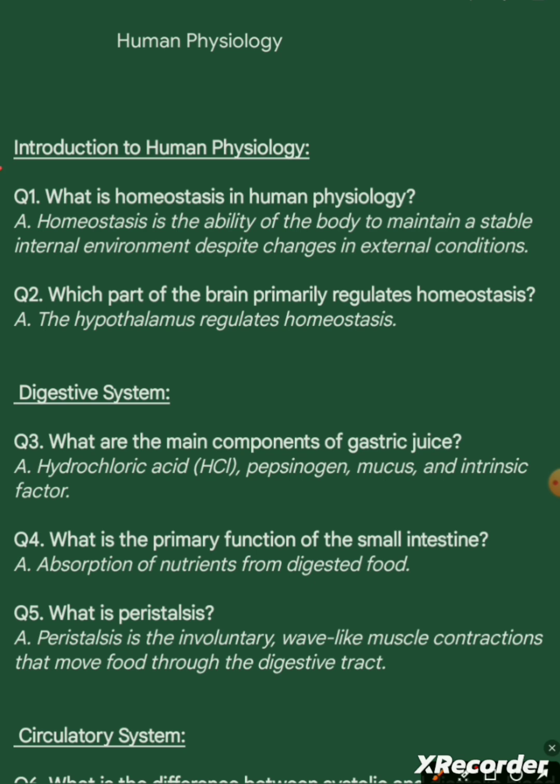Introduction to human physiology. Question 1. What is homeostasis in human physiology? Answer. Homeostasis is the ability of the body to maintain a stable internal environment despite changes in external conditions.